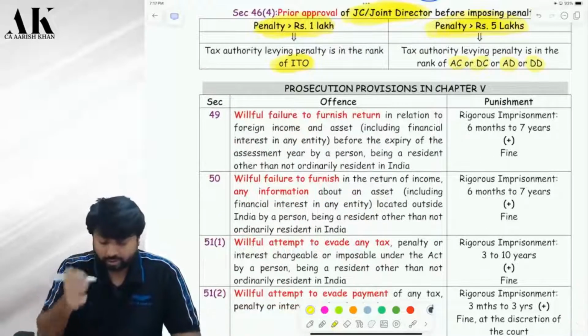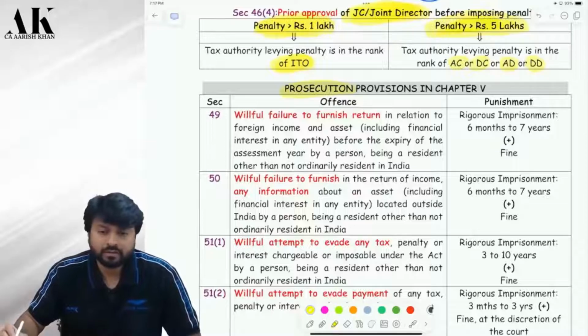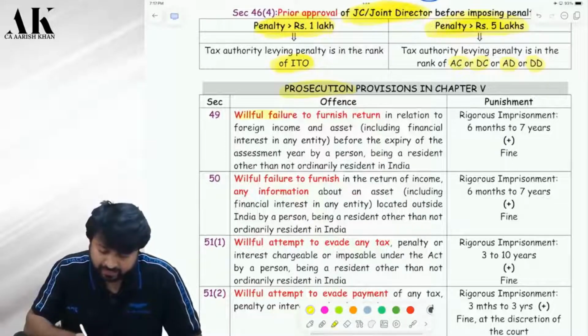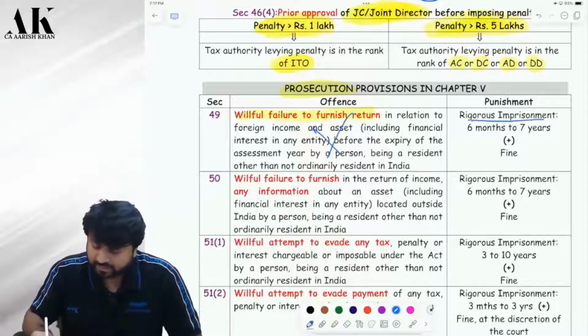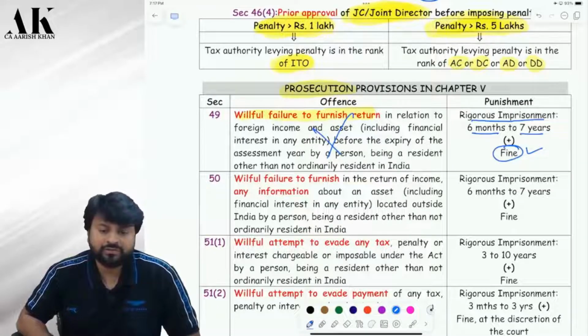Now we are going to talk about prosecution. The first thing, willful failure to furnish return. If you fail to furnish return, there will be a prosecution. Rigorous imprisonment of minimum 6 months, maximum 7 years plus fine. So, if you fail to file the return, then 10 lakh penalty also, and 6 months to 7 years jail also, and separate fine also.